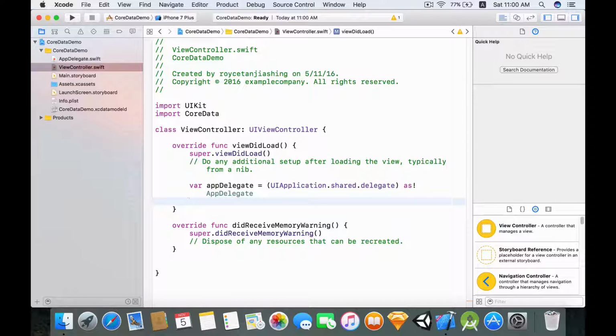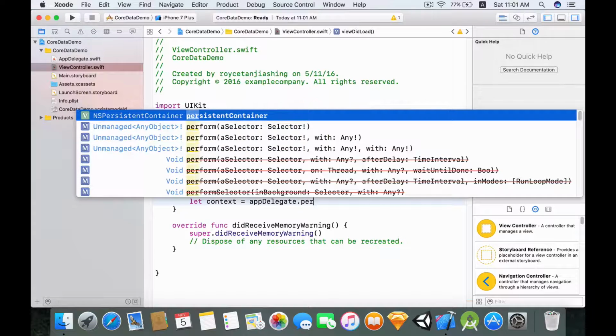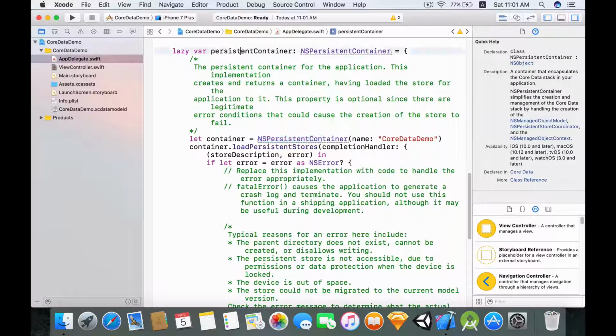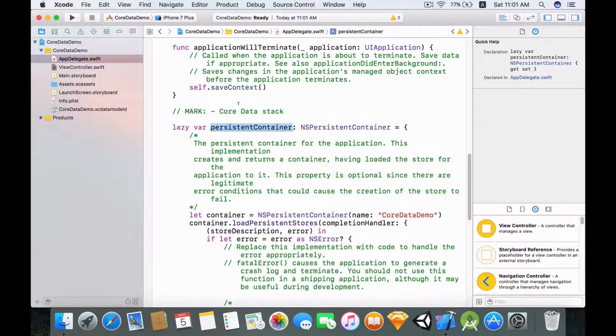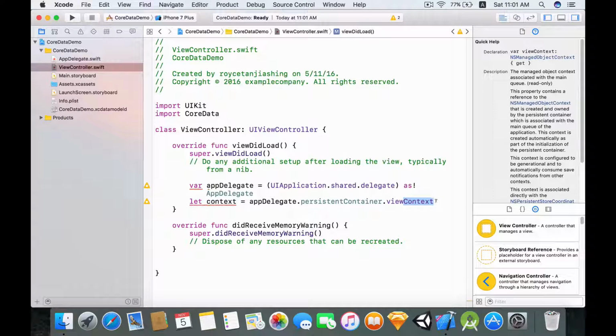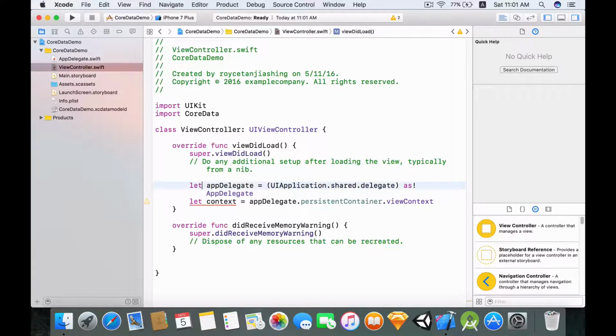Now we're going to get the context. So what I'm going to do is let context equals appDelegate.persistentContainer. And remember, this persistent container is over here. We're able to access it because we are referencing the AppDelegate already. And then .viewContext. So this context, just think of it as a scratch pad which allows you to manage your Core Data stuff. Let me just change this to let.